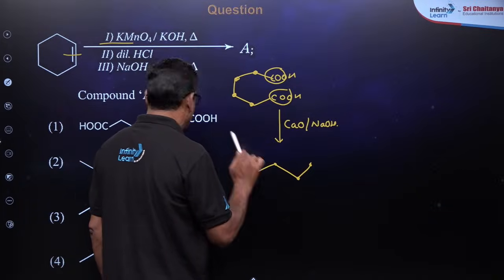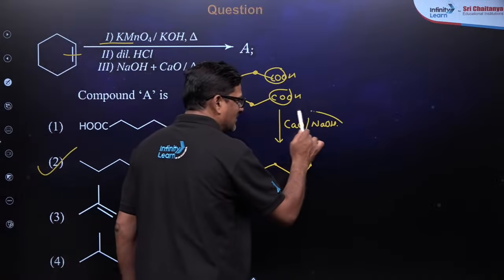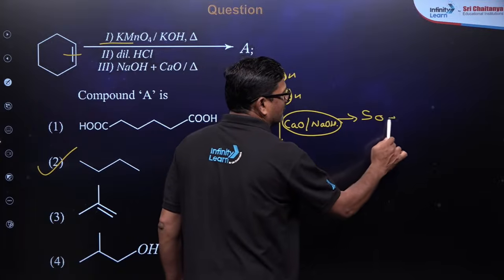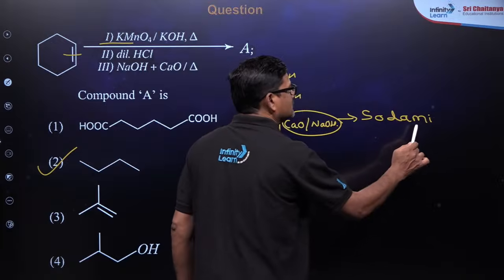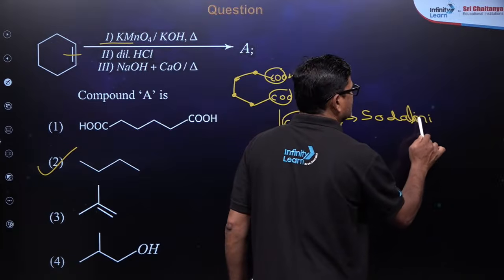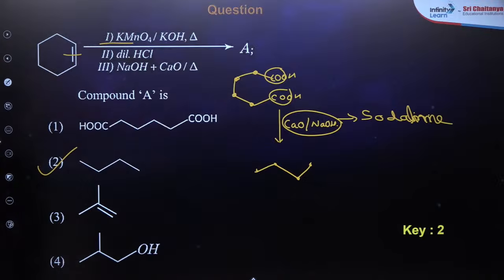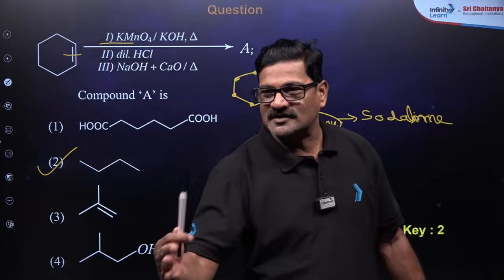Answer 2 is the correct answer. Calcium oxide and sodium hydroxide, this mixture is called soda lime. The answer for this question is option 2. Jyoti, got your mistake? How to answer the question?